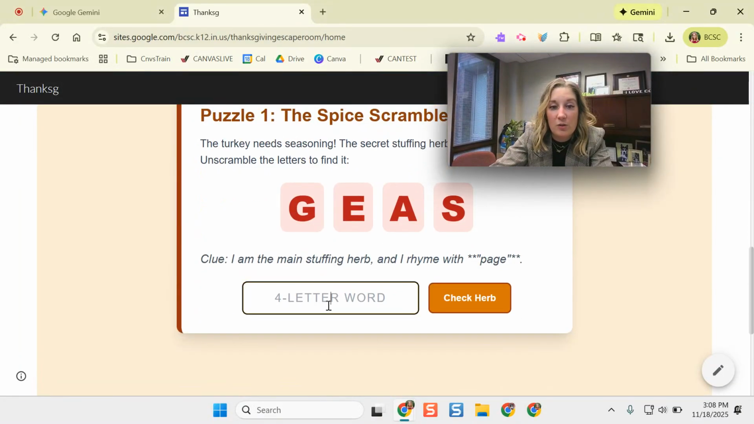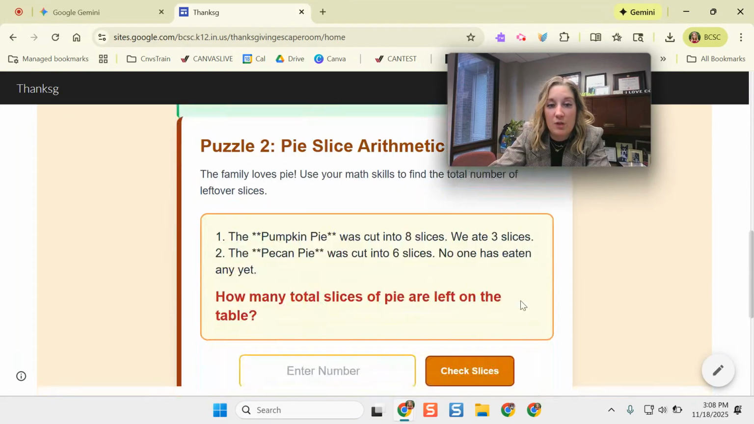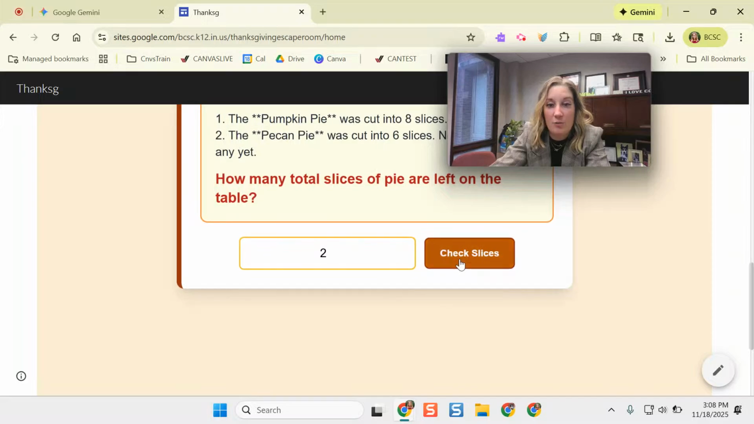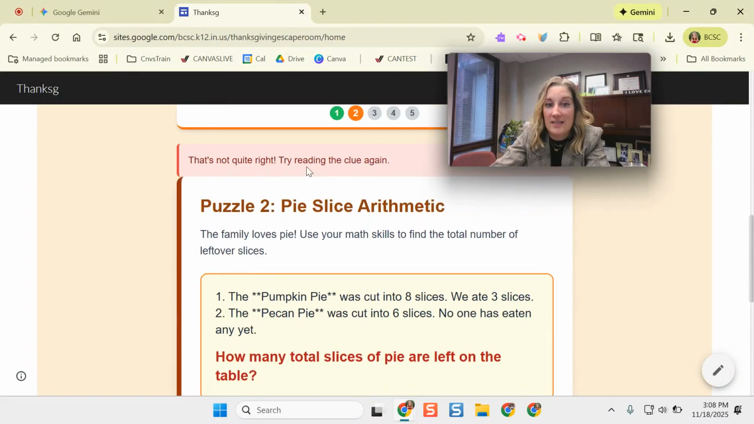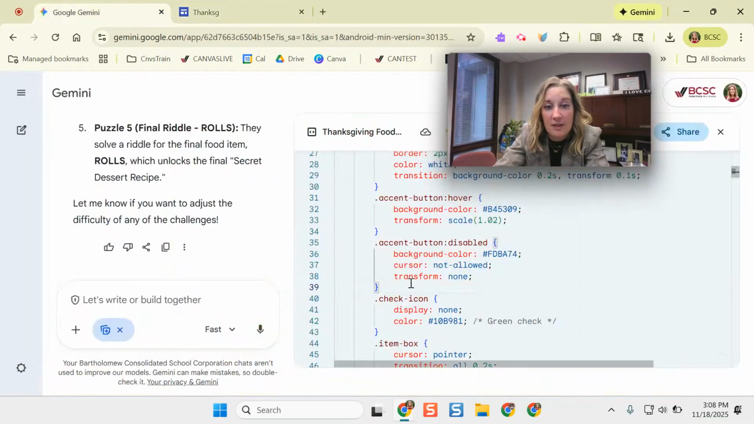Okay, so I can do this game here. I'll do check. Cool. And then we can just move on to puzzle 2, and it advances me through. All right. And I got that one wrong. So it's going to tell me, and I can keep going through. You can adjust and change some of the formatting all over here in the code. You can change this color scheme and do what you need to do.